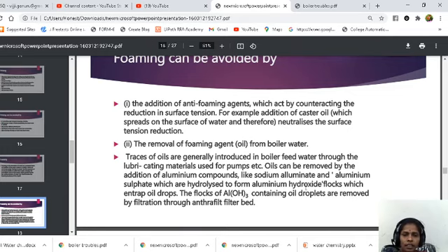So that is removal of foaming. How are we removing the foaming? Foaming can be removed by adding anti-foaming agents or by adding coagulants. Yes. So with this, we have completed the boiler troubles.